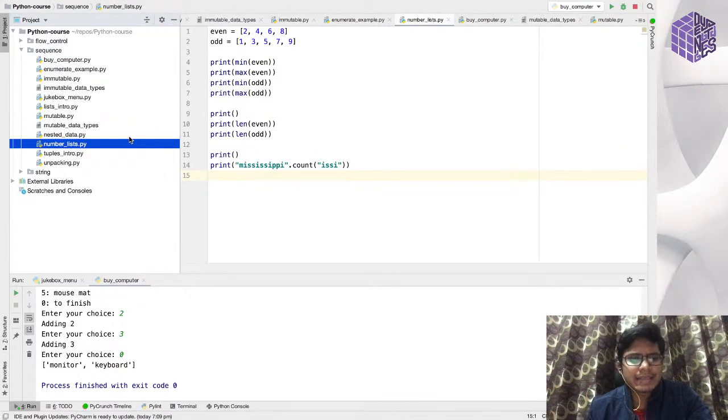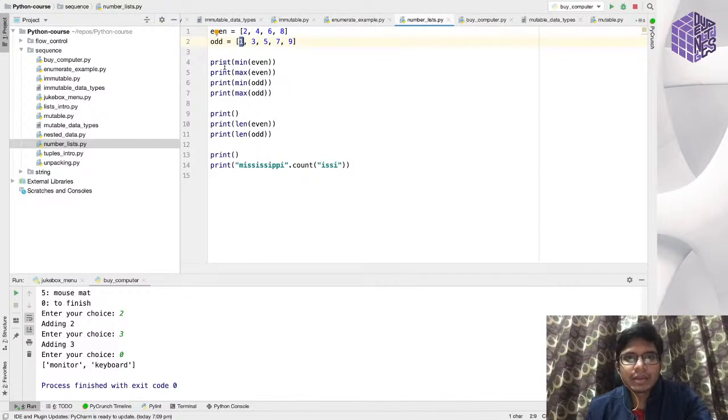So list is actually a very powerful data type in Python, and there are several functions that you can use over on the list. Here I am covering just a few functions, but you can Google and find several other functions also. So here I am declaring a list of even numbers and a list of odd numbers.